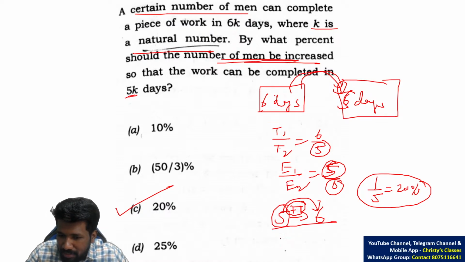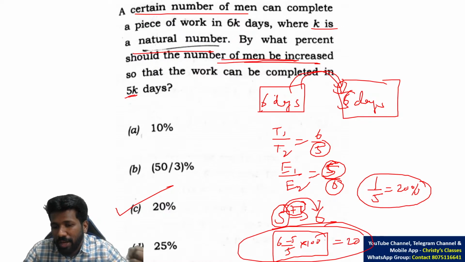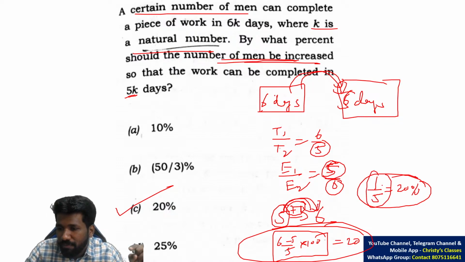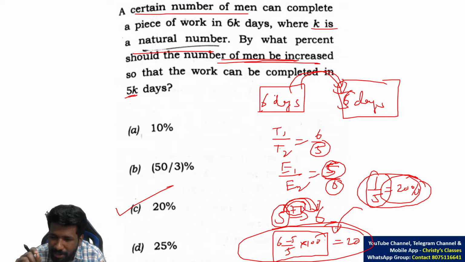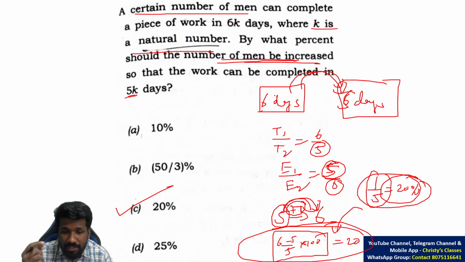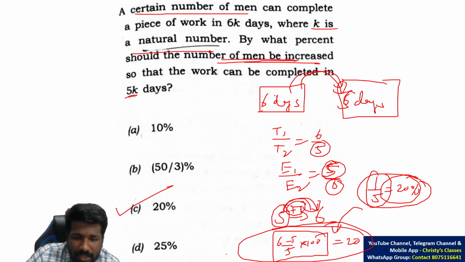Or 5 becoming 6: 6 minus 5 by 5 into 100. That is a normal mathematical formula you learned in school. But this is time consuming because you are writing more steps. If you can directly analyze 6 by 5 as 1 by 5, that is 20%, that will save time. An alternate mathematical way is there. But my policy is, maths is a tool that is used only when it is needed. Don't use it unnecessarily and take more time. Try to logically solve it instead of mathematically solving it all the time. So 20% is clear, I guess.